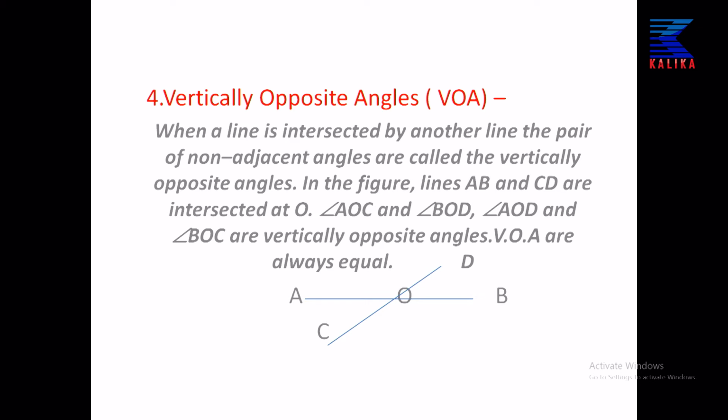Yes, vertical opposite angle, VOA. AOB. Now here C and D. When two lines are intersected by another line, the pairs of non-adjacent angles are called the vertical opposite angles. In the figure, look here please, on the whiteboard.